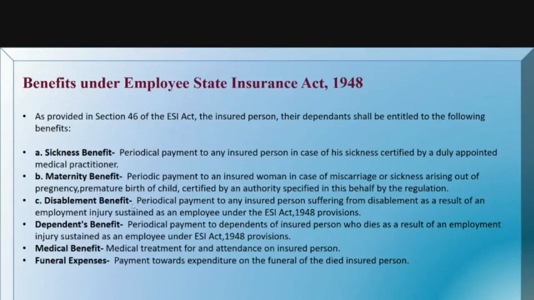And the disablement benefit is also a periodical payment to any insured person suffering from disablement as a result of an employment injury sustained as an employee under the ESI Act. So this is disablement benefit.